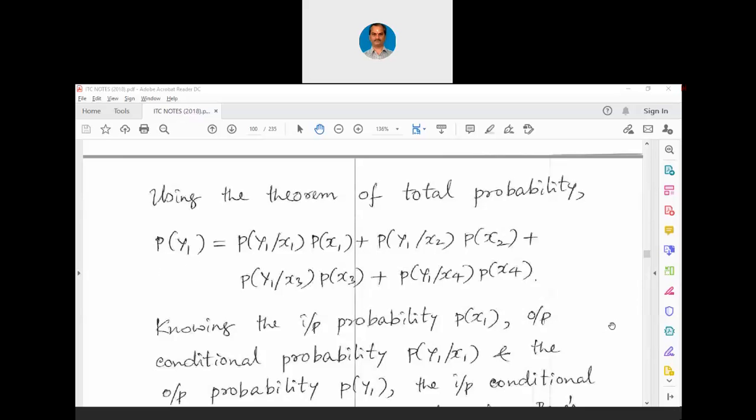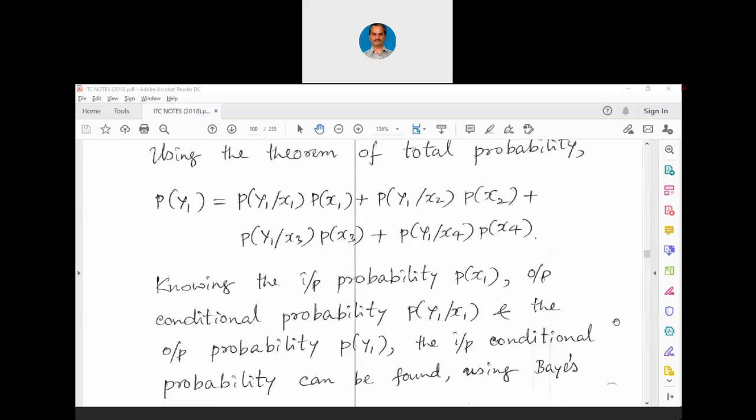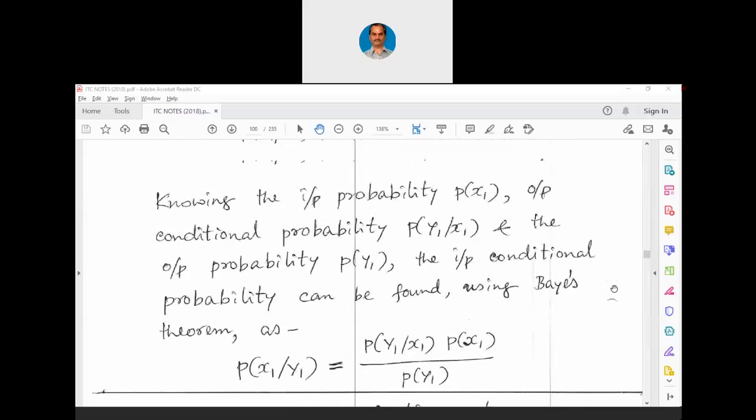Now, knowing these things, we can obtain the input conditional probability using Bayes theorem. That will be interesting now. Knowing the input probability P of x1, the output conditional probability P of y1 slash x1 and the output probability P of y1, the input conditional probability can be found using Bayes theorem. Now, P of x1 in condition to y1 is equivalent to P of y1 in condition to x1 into P of x1 divided by P of y1. Now, this is important. Let me highlight it.